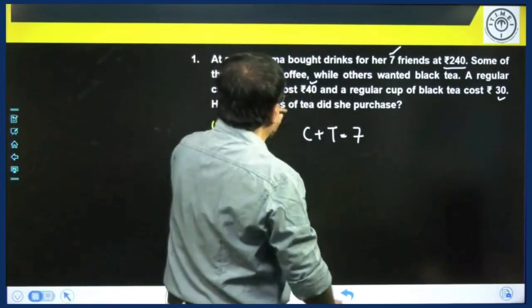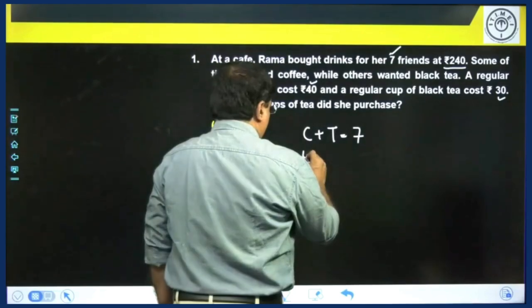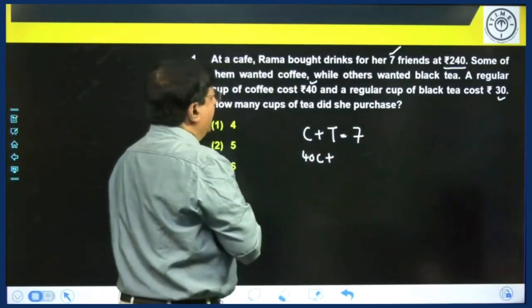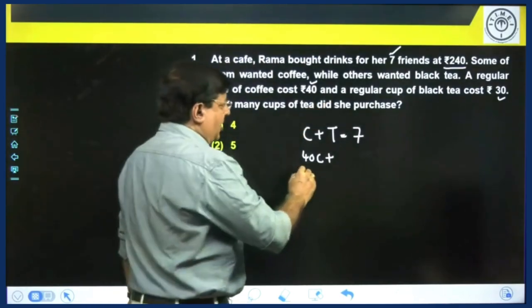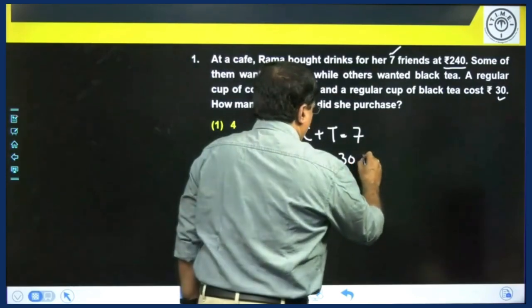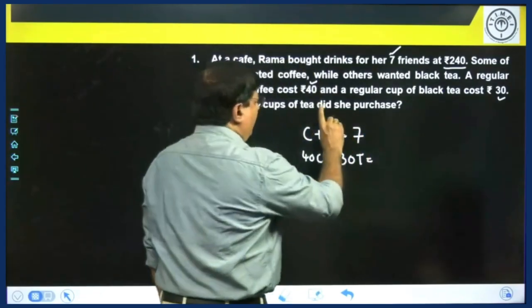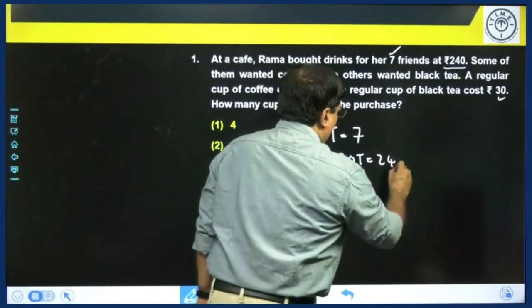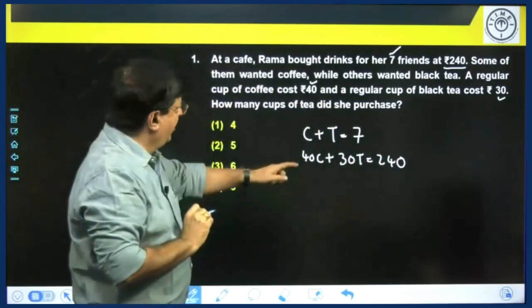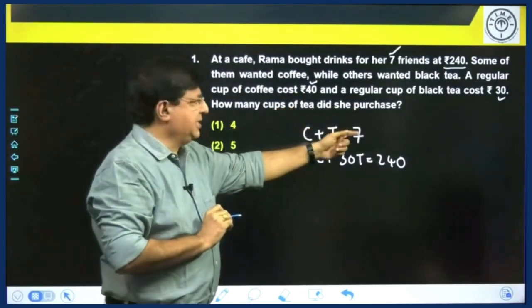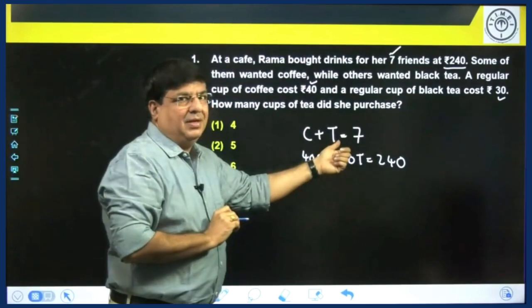Cost of coffee is 40 rupees, so 40 into C, and T is costing 30 rupees, 30 into T is equal to, what is the total amount she is spending? 240 rupees. Now, what do you want to find from these 2 equations? We need to find how many cups of tea she purchased. That means you have to find the value of T.